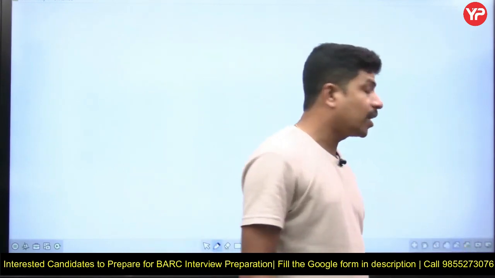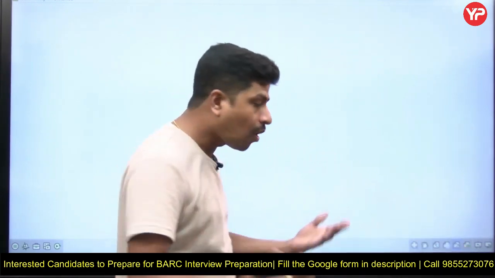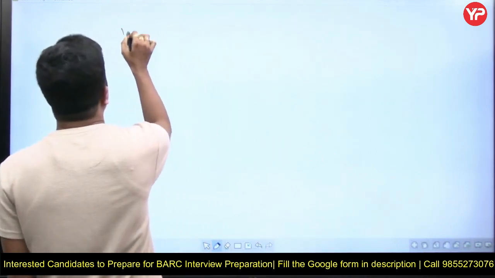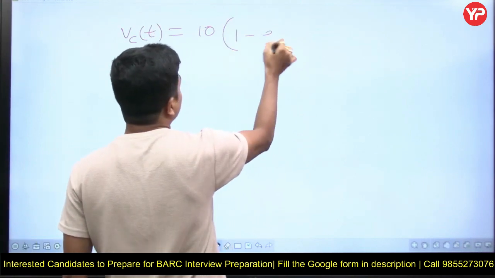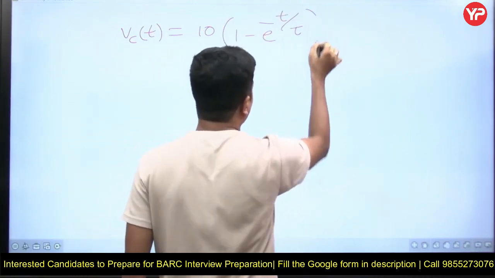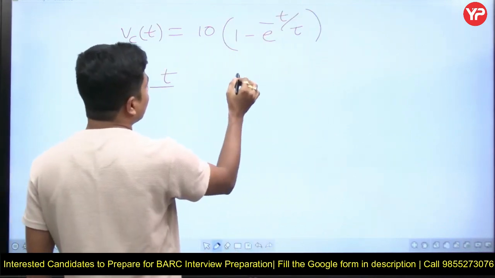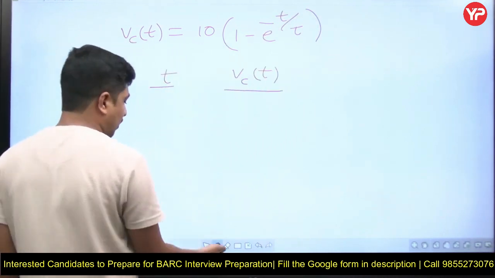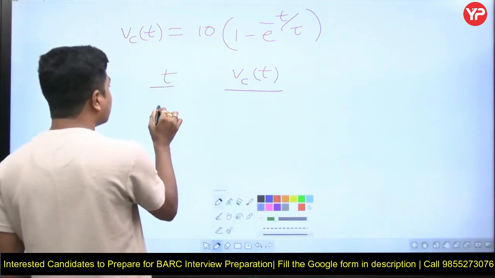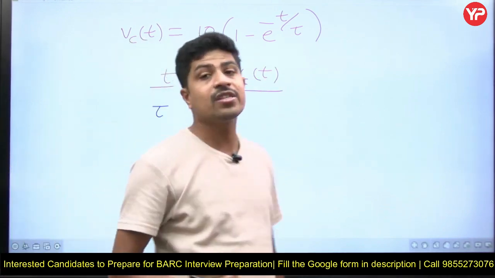Why are you taking up to 63.2%? We are not taking it. See, if you take the voltage across the capacitor Vc of t equal to 10 into (1 minus e power minus t by tau), and make a table of t and Vc of t, when the actual time is 1 times the time constant, tau is a fixed value.